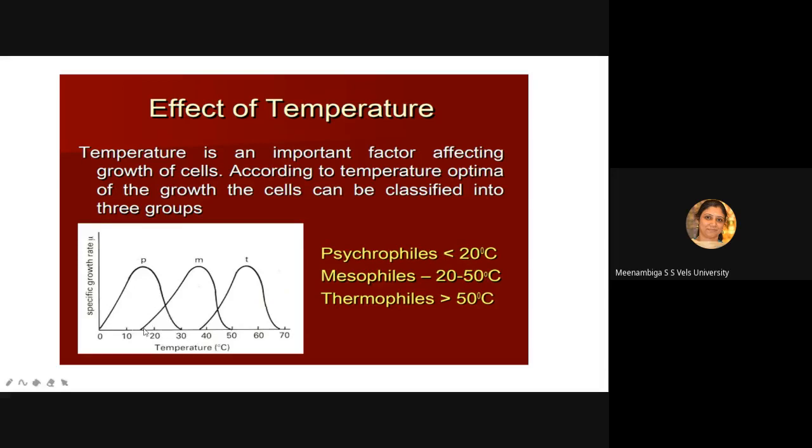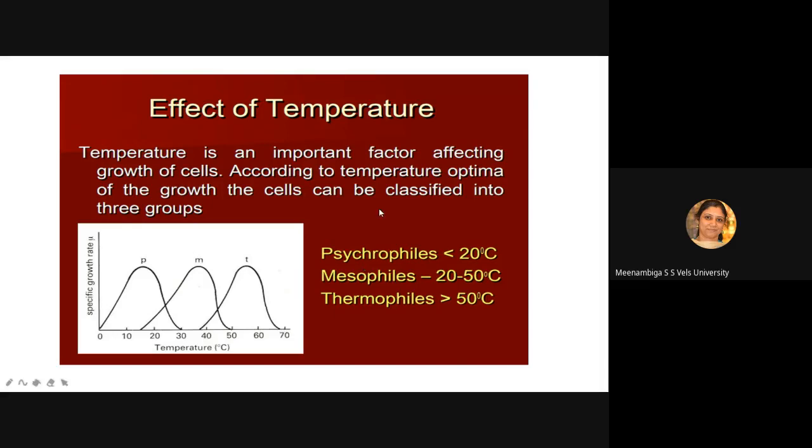And for mesophiles, growth starts at around 20. So in this graph, near 20 it has started growing. At 35 or 40 there will be the maximum specific growth rate. It will grow only up to 50, and then it stops. Then for thermophiles, greater than 50, it will have the maximum activity. At 40 degrees it will start growing and reach the maximum at 55. Then the growth rate will decline.